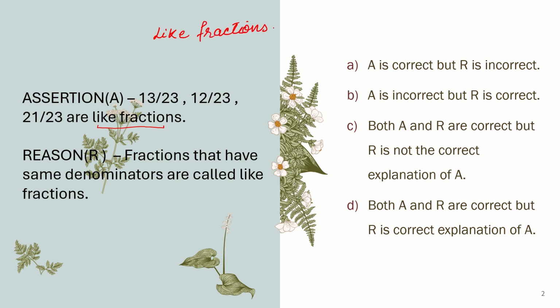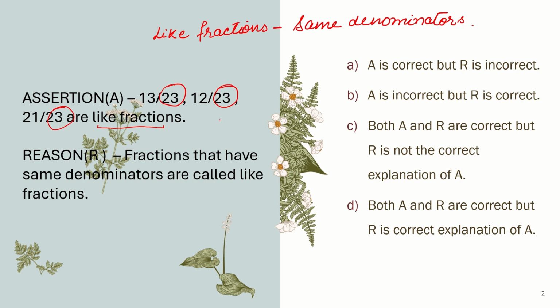Same what? Like fractions means same denominator. If denominators are same, you will say these are like fractions. Just check the denominator. 23 in each means all the fractions have same denominator. So these are like fractions.